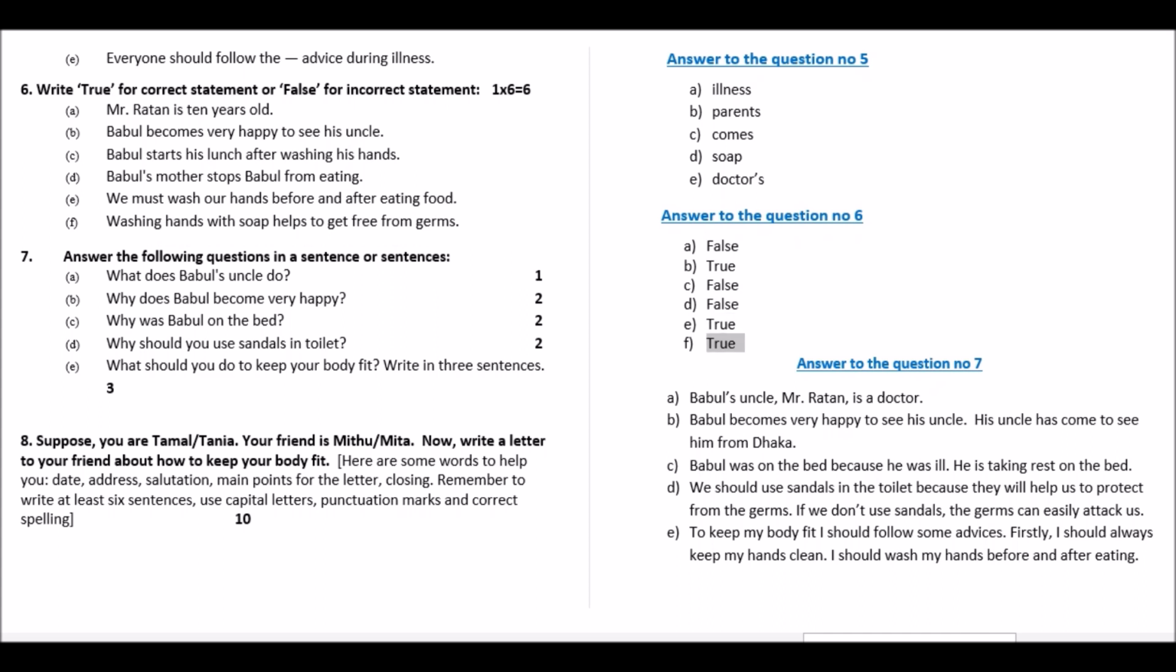Now let's come to number 7. Answer the following questions in a sentence or sentences. In the last class, I told you where to write one sentence and where to write more than one sentence. Now, number A. What does Babul's uncle do? This question carries only 1 mark, so we will write only one sentence.